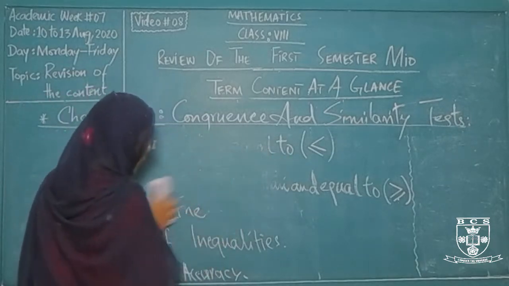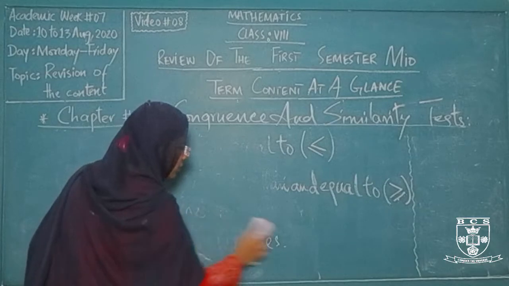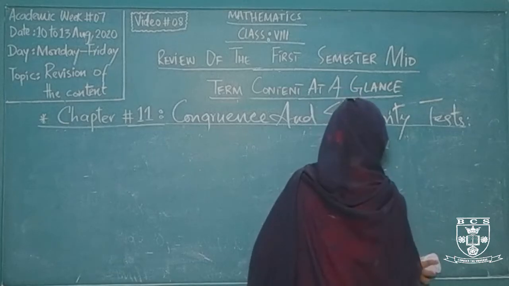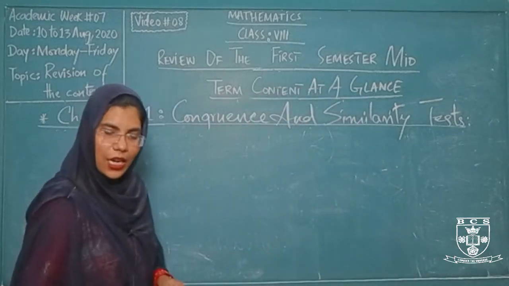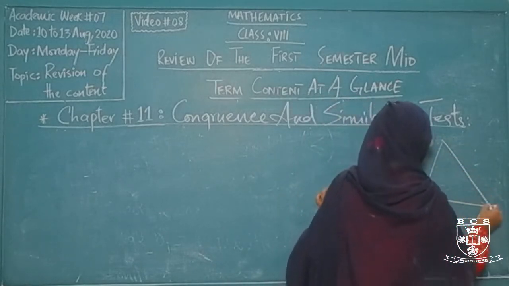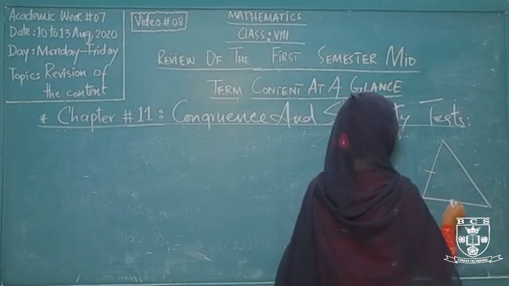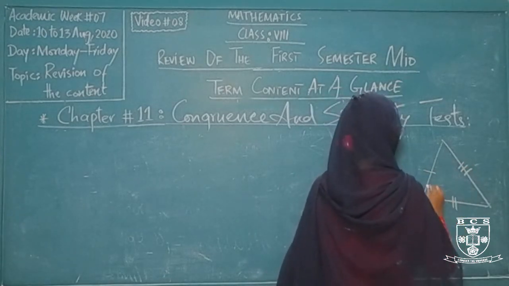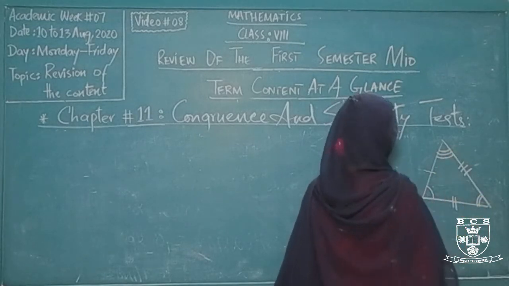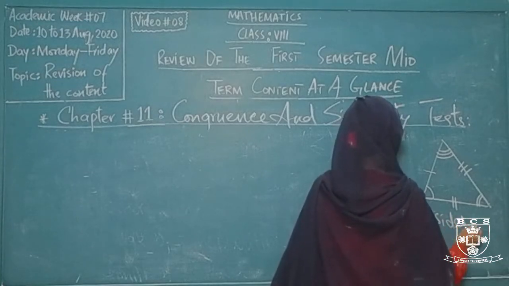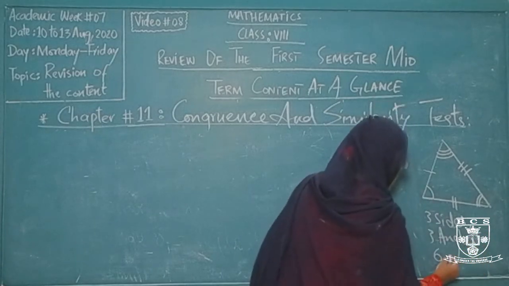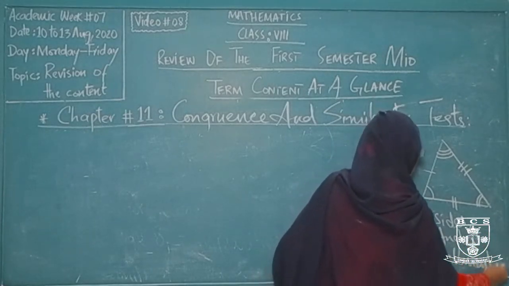For congruence, if we are talking about the congruence of 2 different triangles, what is a triangle? A triangle is a particular shape that has 3 different sides and 3 different angles, means there are a total of 6 elements for any particular triangle. For example, this is a triangle. So there are 3 different sides, side 1, side 2, side 3, and there are also 3 different angles, angle 1, angle 2, angle 3. So 3 sides and 3 angles collectively become the 6 elements of a triangle.